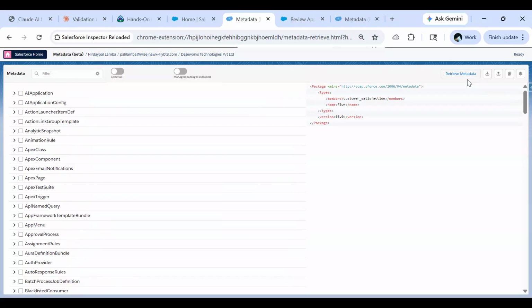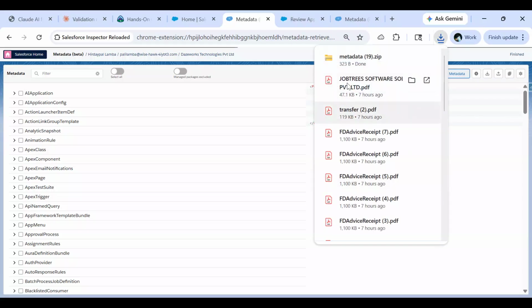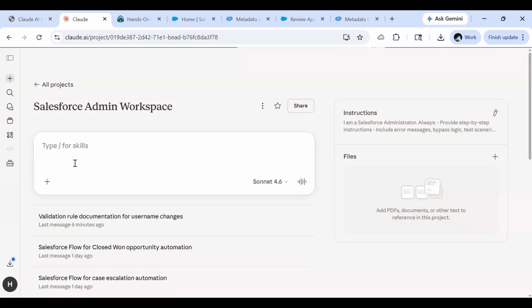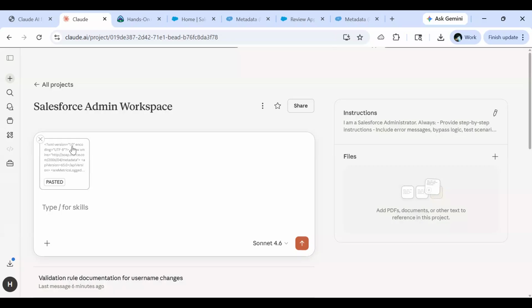I'll say retrieve metadata. It's going to generate a metadata file. Let's open that metadata file. It has this package.xml. And from it, we will just copy paste the content.